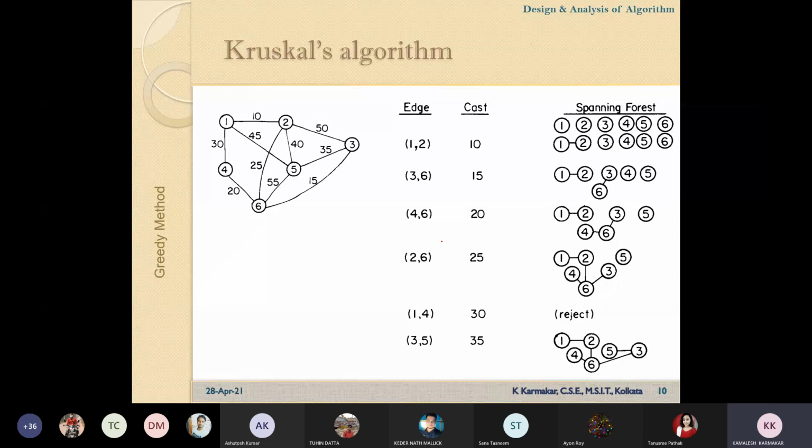So the complexity will be dependent. If we use a priority queue, then this is another approach. We will come to that discussion the next day.